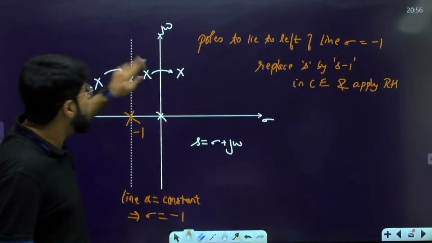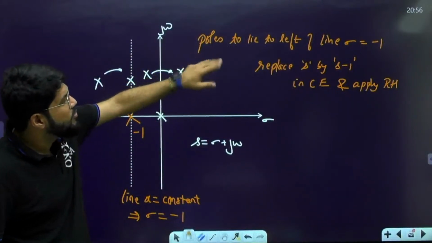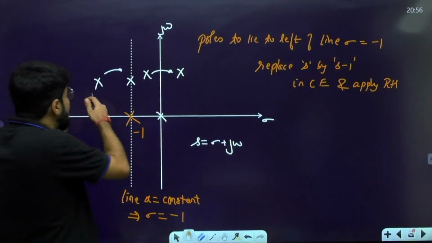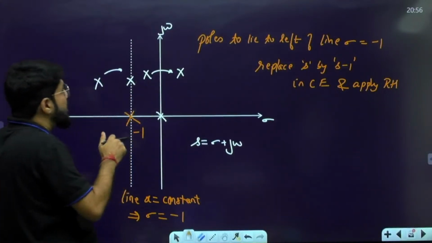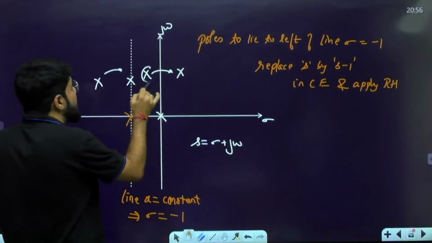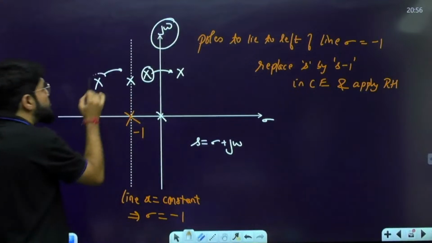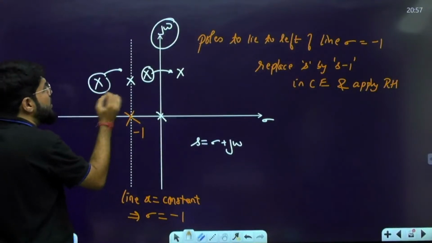Now what you wanted? You want the poles to lie to the left of this line, sigma equal to minus 1. Because everything is shifted 1 unit right, this pole, which was to the right of this line, now goes to the right of the j omega axis. This pole, which was to the left of the line, maybe comes on the line.